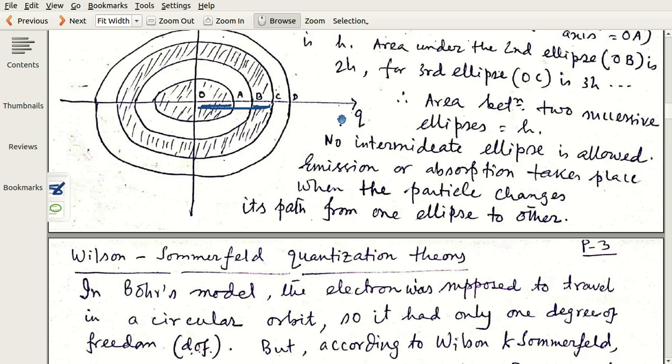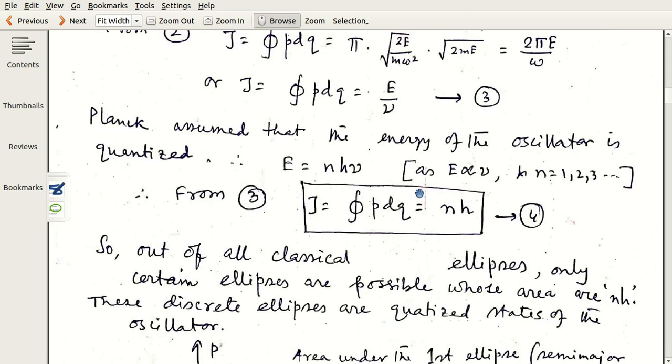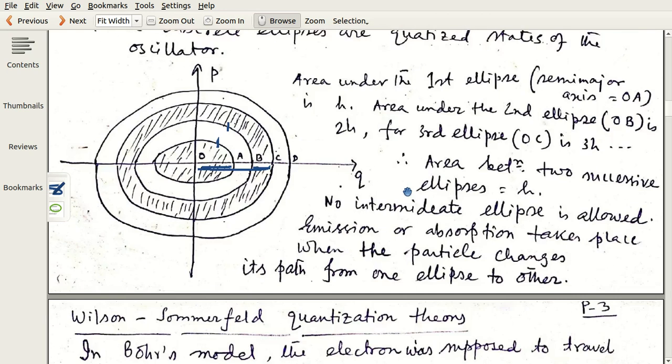So, energy is released or absorbed when a particle changes its path from one ellipse to another ellipse. The particle, initially, is at, say, this position. If it absorbs energy, it takes this elliptical path. So, in that case, some energy is absorbed. And it is the other way around. From this one, if it comes down to this elliptical path, the path changes and energy is released. Therefore, the energy is also quantized. So, from the action integral, the quantization of Planck's oscillator comes out.